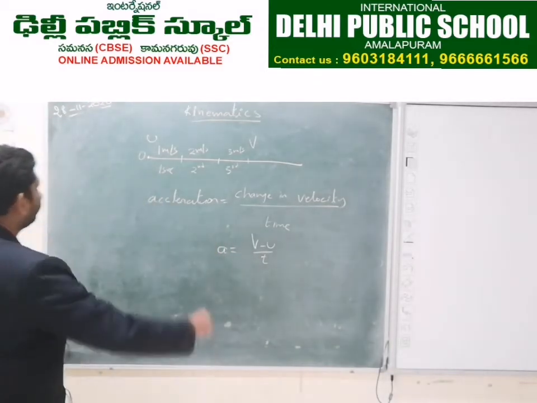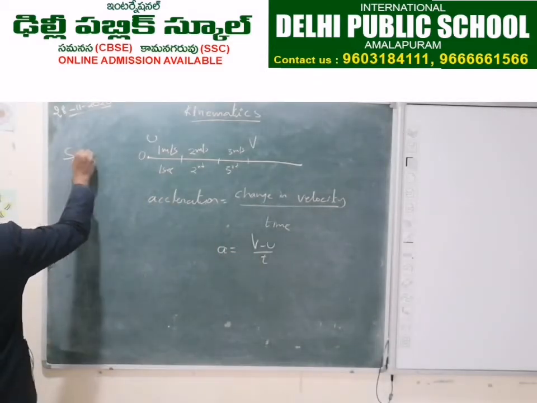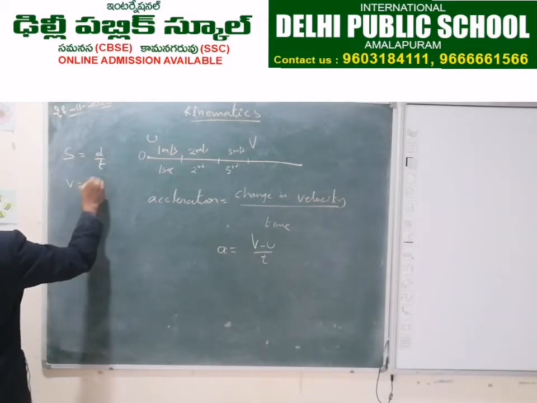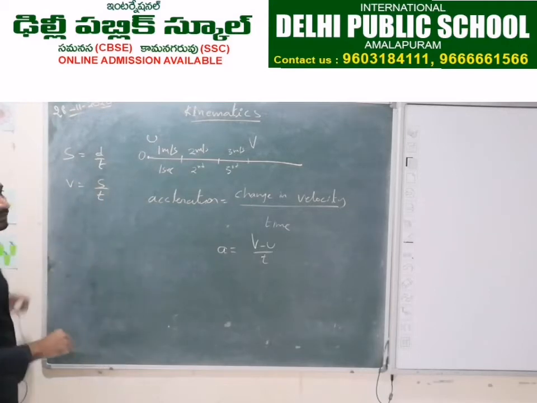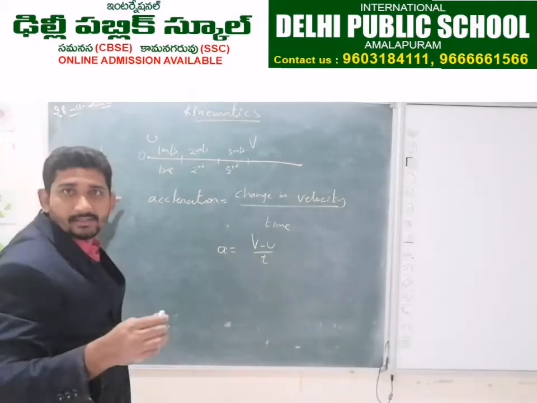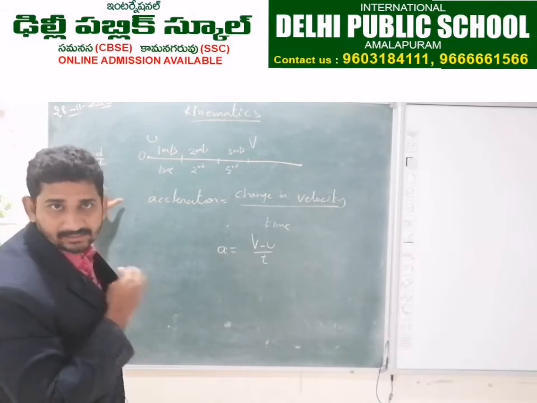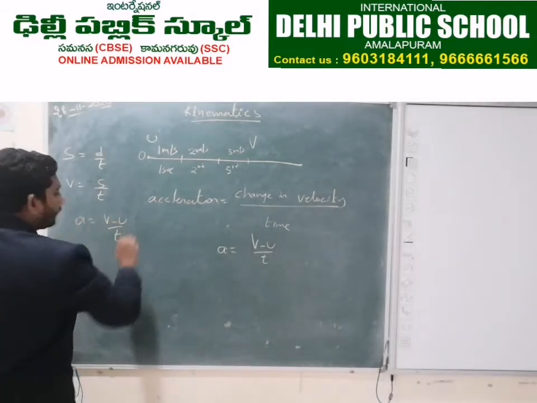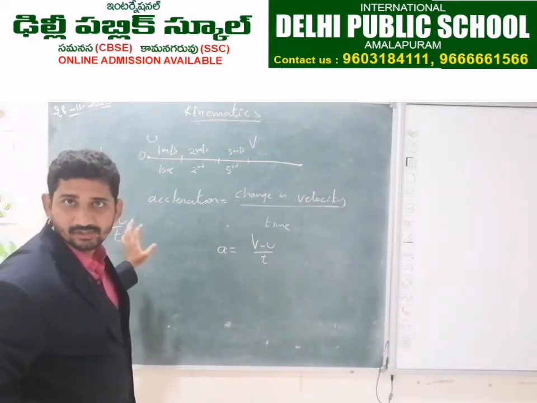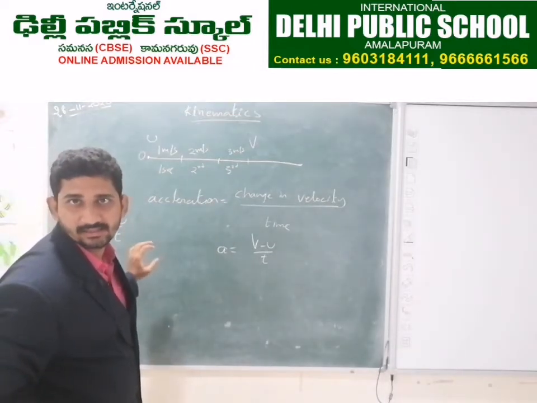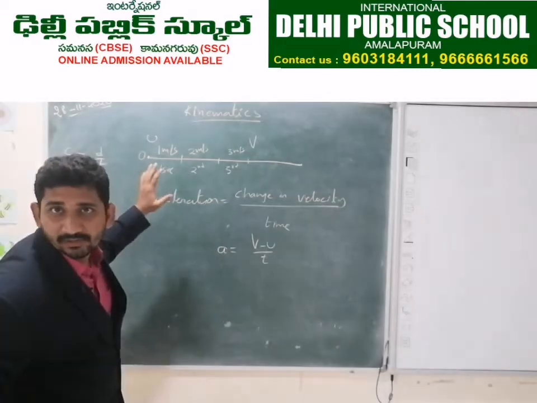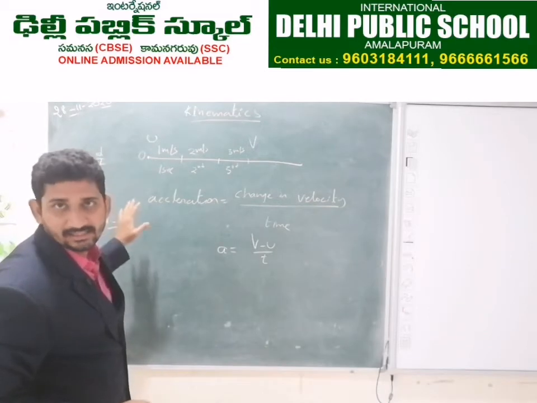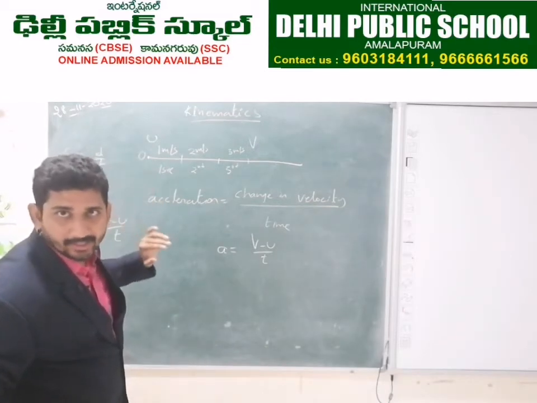So we have formulas now. Speed is equal to distance by time. Velocity is equal to displacement by time. Here s is displacement, denoted with s. And acceleration is v minus u by t. Here v is final velocity, u is initial velocity and t is time. What are the units for speed? Meters per second. Units for velocity, meters per second. Units for acceleration, meters per second square.